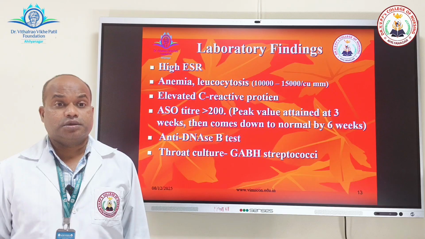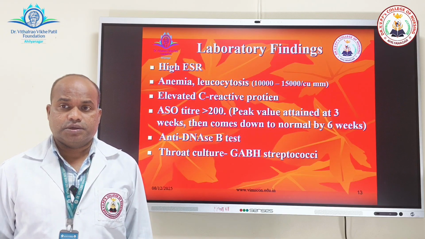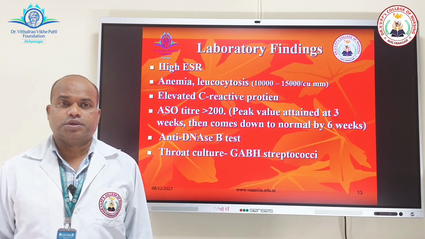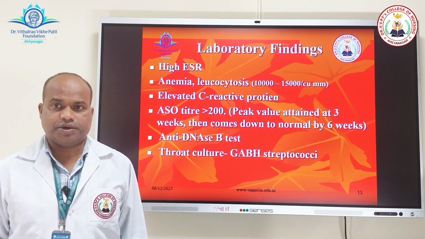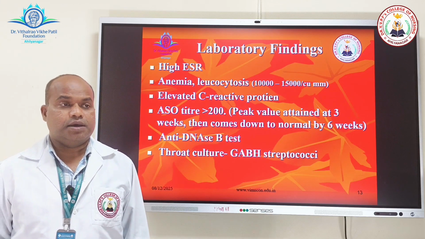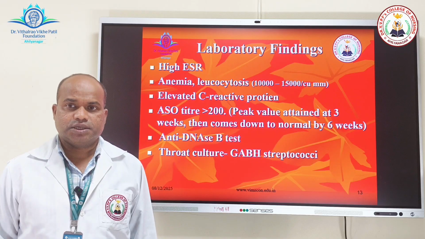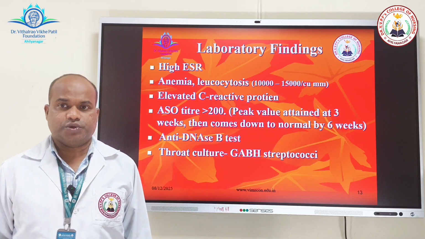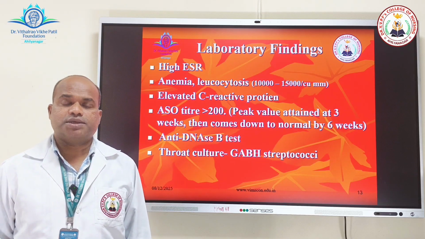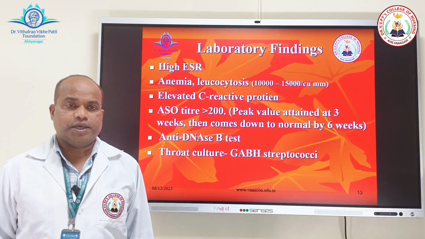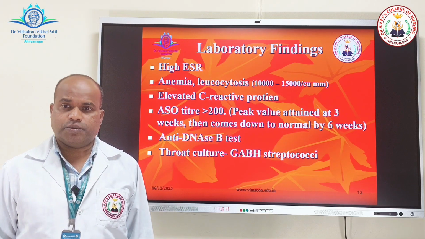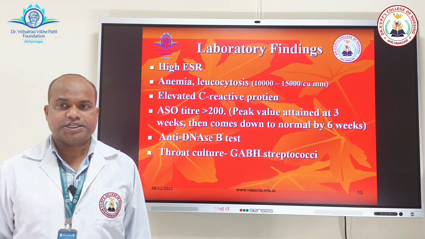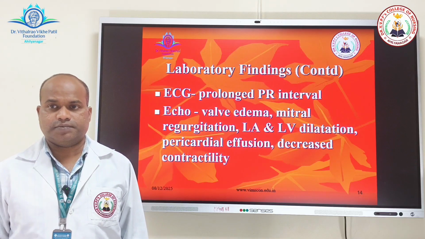Laboratory findings which are involved here for the diagnosis of rheumatic fever, where there is high erythrocyte sedimentation rate, the patient will have anemia, leukocytosis, then elevated C-reactive protein, and anti-streptolysin O titer, where it is more than 200. Anti-DNase B test is required, and throat culture to detect the group A beta hemolytic streptococci.